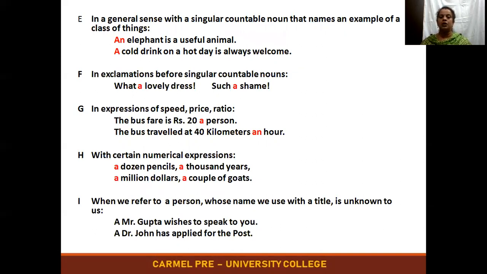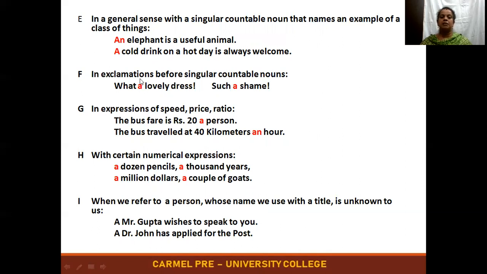Okay, a cold drink on a hot day is always welcome. So any particular drink it can be. It doesn't mean one particular brand of drink. Any drink for that matter. It means anything which is cold to drink on a hot day is welcome.